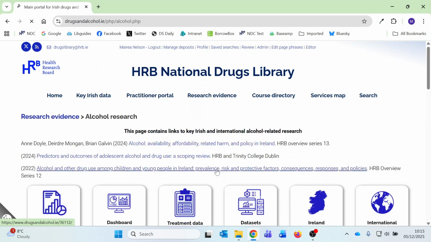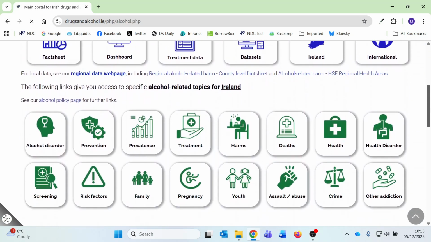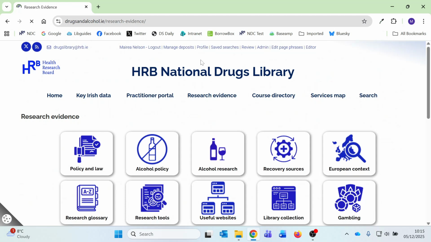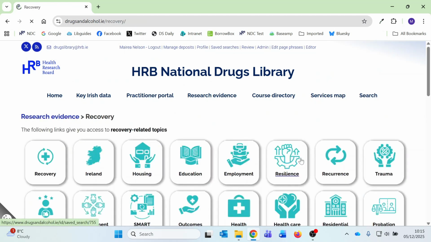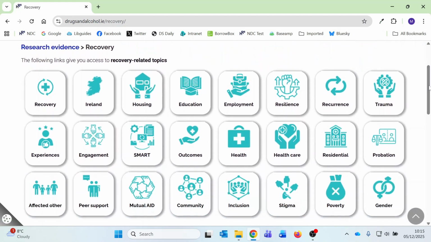As you can see, there are different subject links on our alcohol research page. The next web page is called Recovery Sources. Here we provide access to recovery related topics through the links you see here.